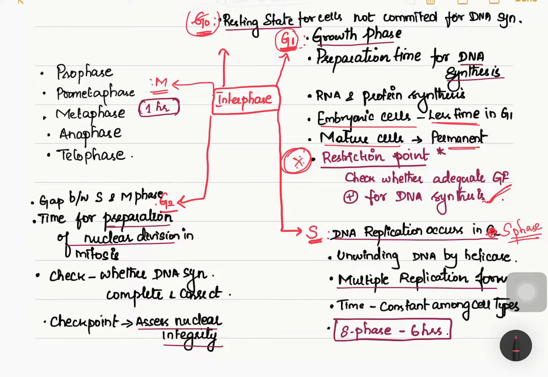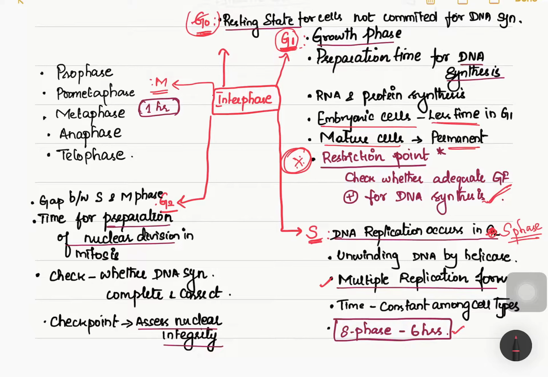So how long can a cell stay in S phase? The maximum is 6 hours. So within 6 hours, our DNA has to be replicated. That's why multiple replication forks are created during DNA replication. In a double stranded DNA, it will produce multiple replication forks, or multiple sites for new strands to be synthesized. Hence within 6 hours the full strand will be synthesized. So this is what is happening in S phase.